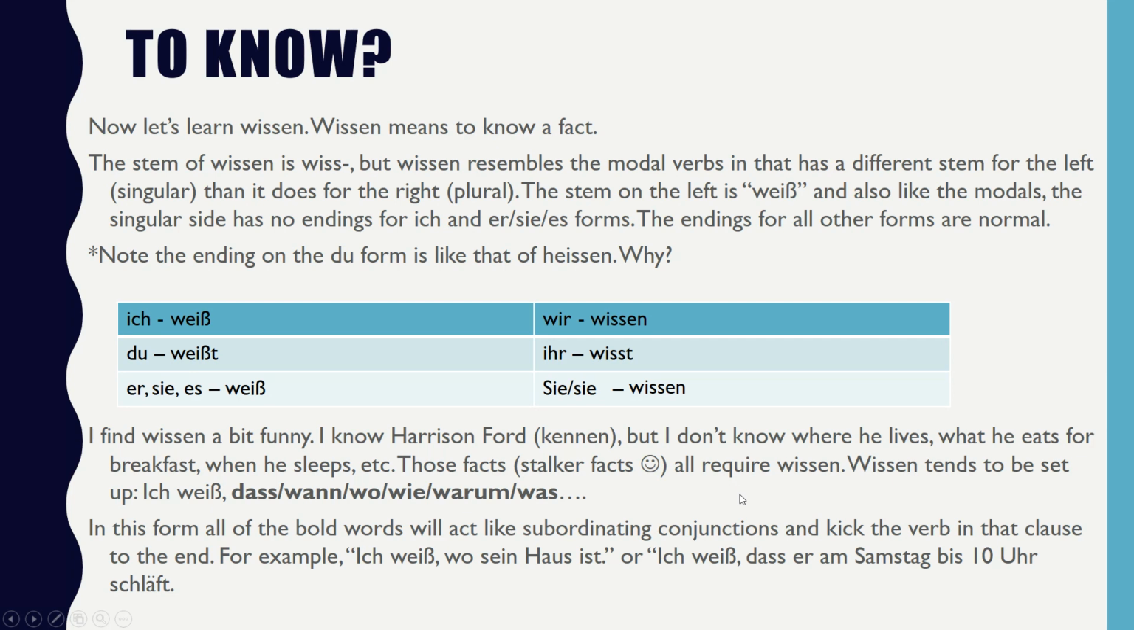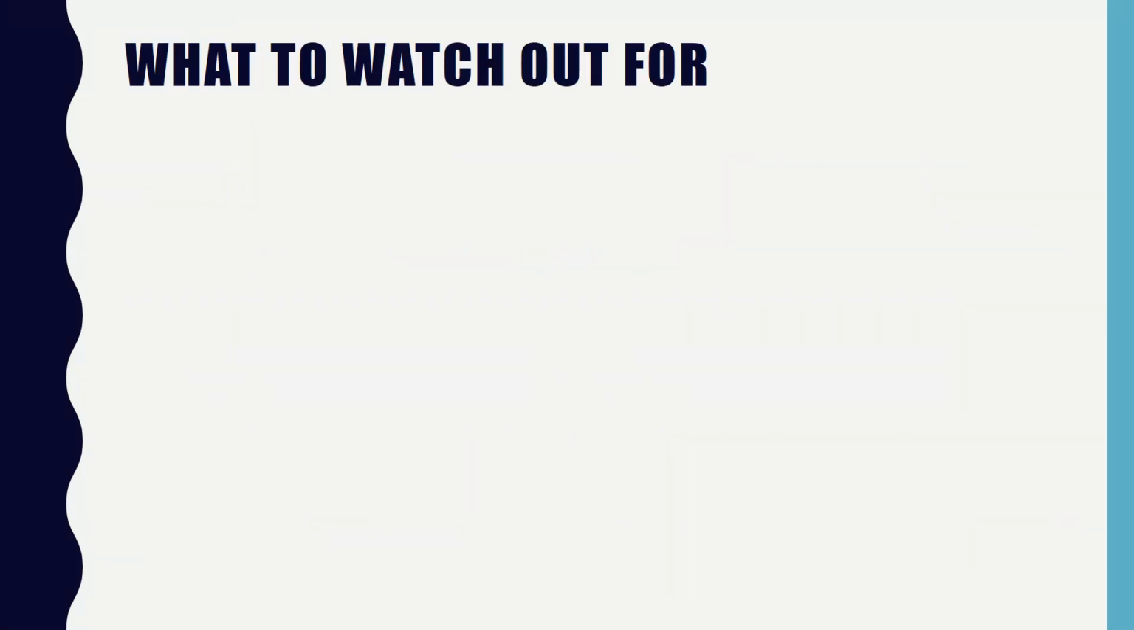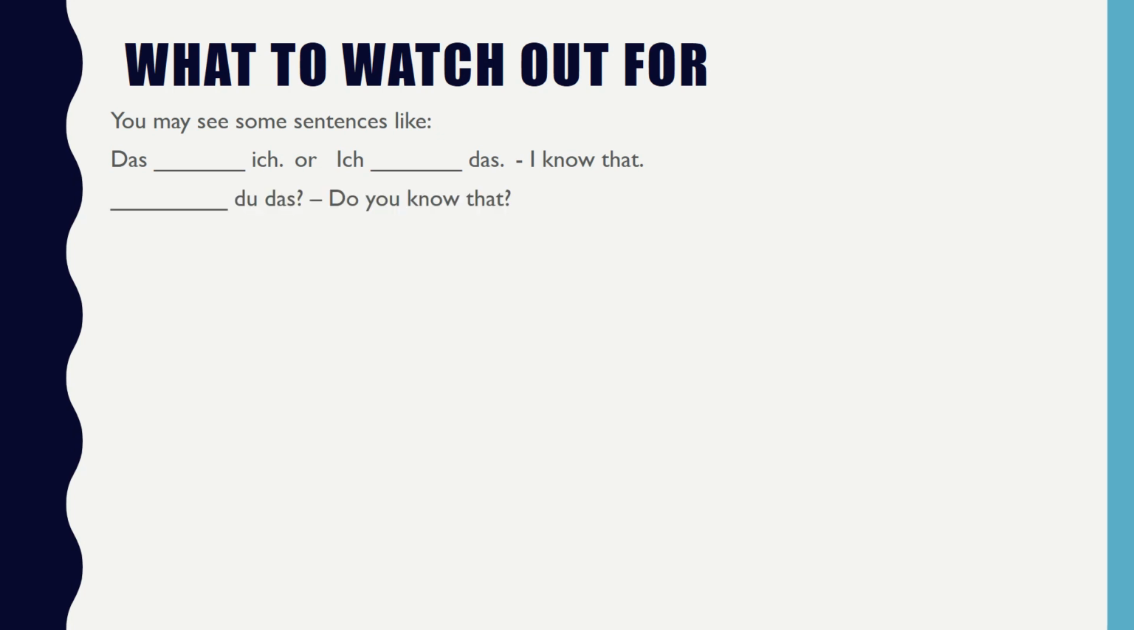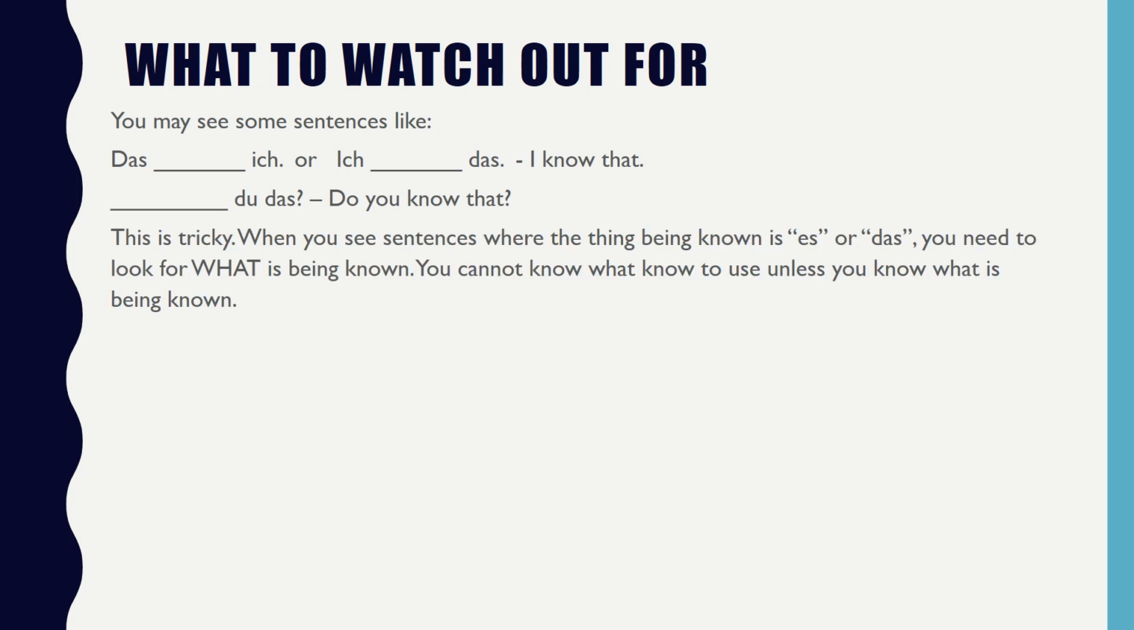For example, ich weiß, wo sein Haus ist. I know where his house is. Or ich weiß, dass er am Samstag bis 10 Uhr schläft. I know that he sleeps on Saturday till 10 o'clock. You may see some sentences to watch out for, like das ich or ich das, I know that. I'm leaving the verb know blank. Or blank du das, do you know that?